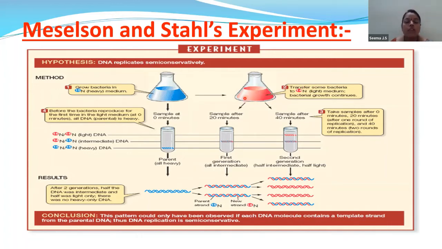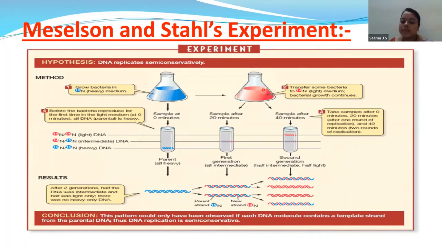Cell division occurs every 20 minutes. So children, you can see here the sample after 20 minutes. After 20 minutes, they have observed by ultracentrifugation that the material was in between. They found that the E. coli DNA material was in the middle. So the scientists confirmed that half of the DNA material is N15, half of the DNA material is N14.